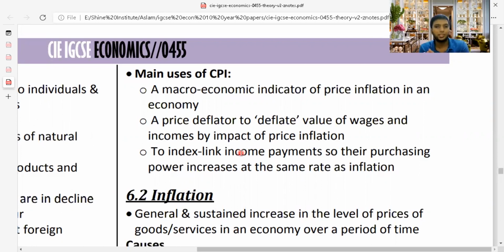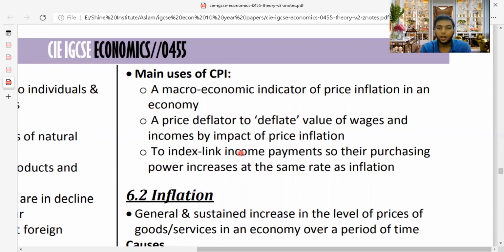Now, what is this purchasing power? If you go to a shop to buy an item with $100, how much you can buy with one basket of goods is what we say as purchasing power. Or we can say purchasing power parity. How much money you can spend to buy a particular product is known as purchasing power. So when inflation is increasing in a country, purchasing power will decrease in that particular country. So that's one of the main uses of CPI.